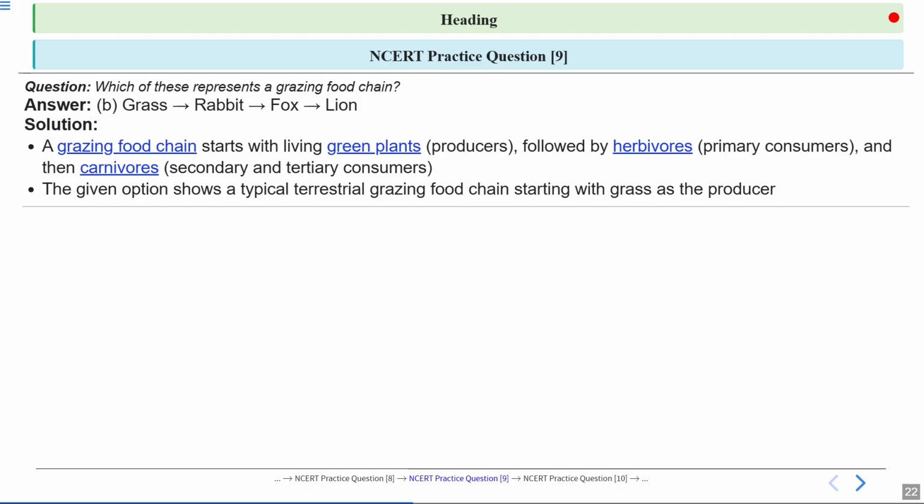Okay, so you can see that's why option number B is the correct answer. Grass, they are the producers. Then rabbit, it is a herbivore. It is consuming grass. And then fox, this is the secondary consumer. It is a carnivore. It is eating the herbivores, which are primary consumers. Then lion, this is the top predator. It is occupying the fourth trophic level. These you can say are also known as the tertiary consumers.